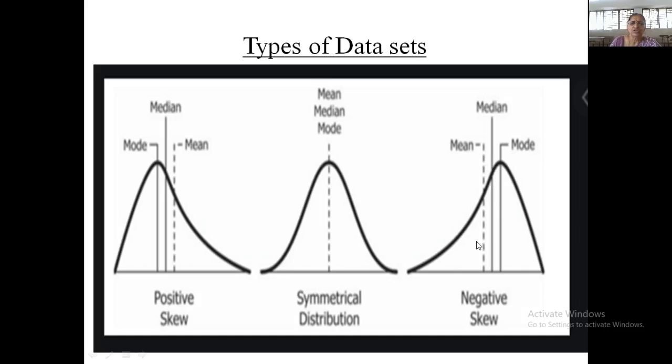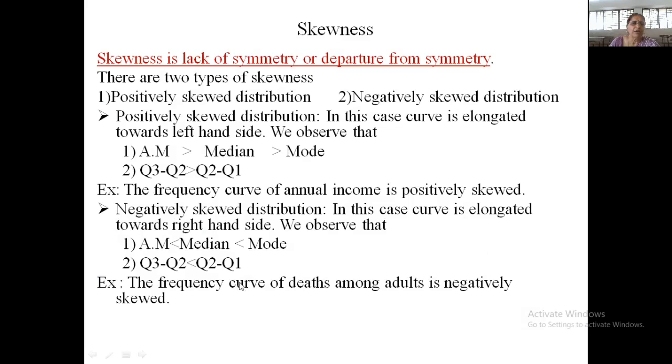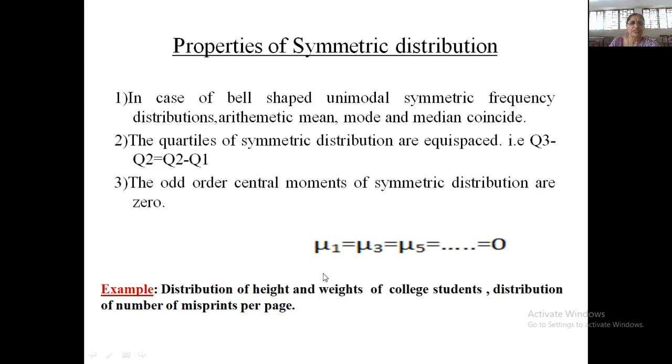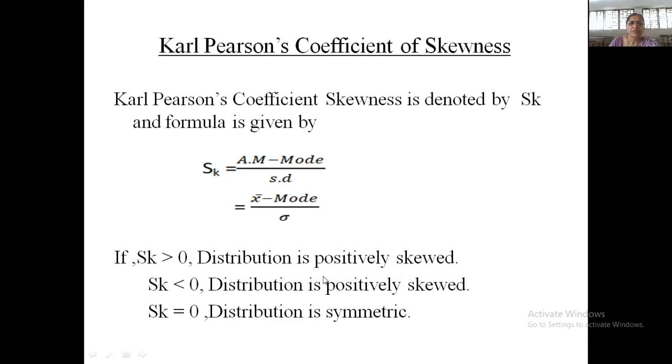Similarly, in this case, you can see that the mean is to this side, which is less than the value of the mode, because the mode is to the left-hand side. So if you consider mean minus mode, that value becomes negative. Divided by standard deviation, it gives us SK negative. So when SK is negative, the distribution is negatively skewed.